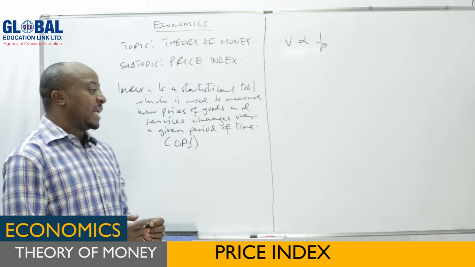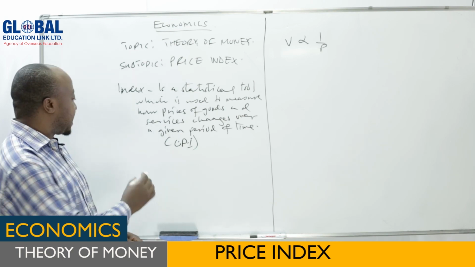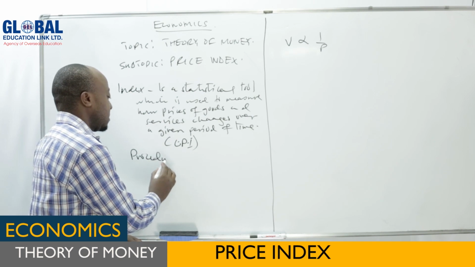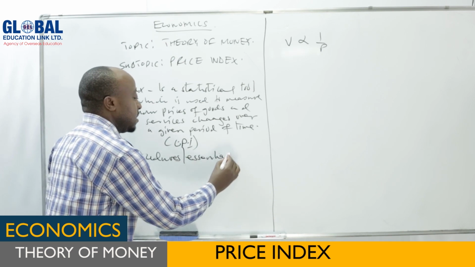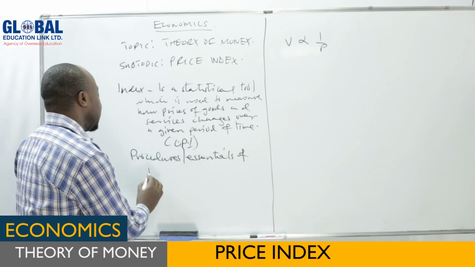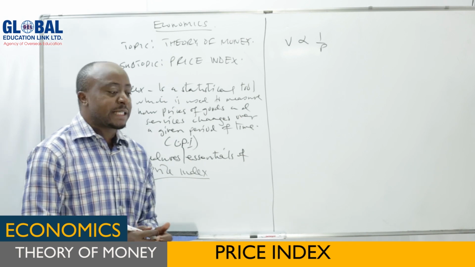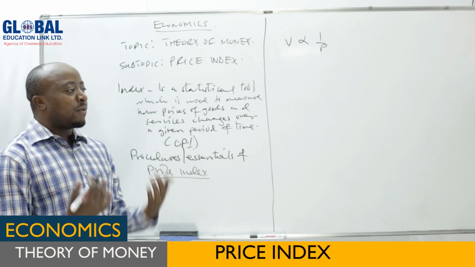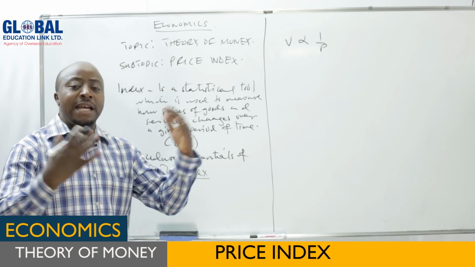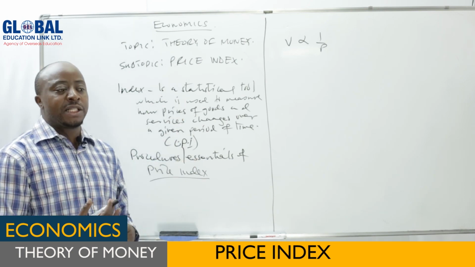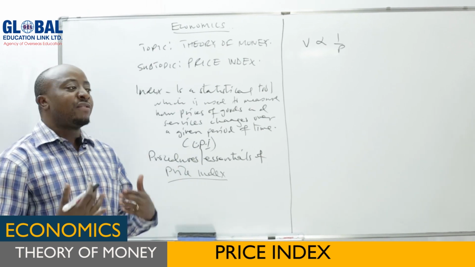Now, when measuring the consumer price index, because there are so many forms of price index that can be measured, we have to follow some procedures, sometimes called the essentials of price index, necessary conditions or necessary requirements. It means the procedures that are required to be followed when you want to measure price index. Remember, price index is not just measured by any individual. No, there are special departments in the government which are used to collect that information, to measure those statistical figures, then to give the feedback to the public.